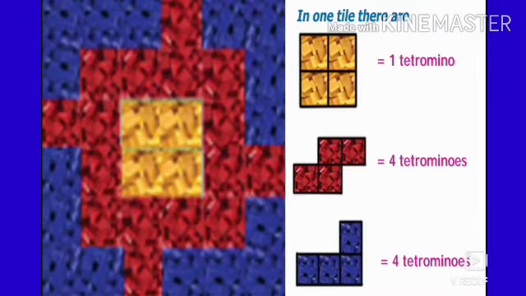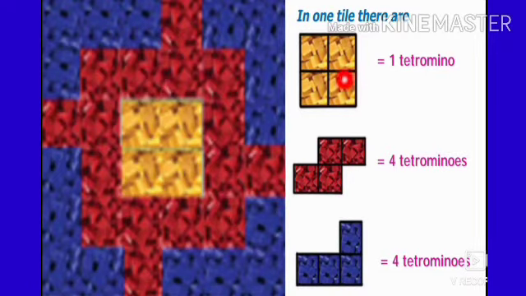Students, we know that a tetromino consists of 4 squares, and there are many types of tetrominoes. Here, small squares 1, 2, 3, 4, so the whole thing is one tetromino. Now let us write down the yellow O-shaped tetromino.